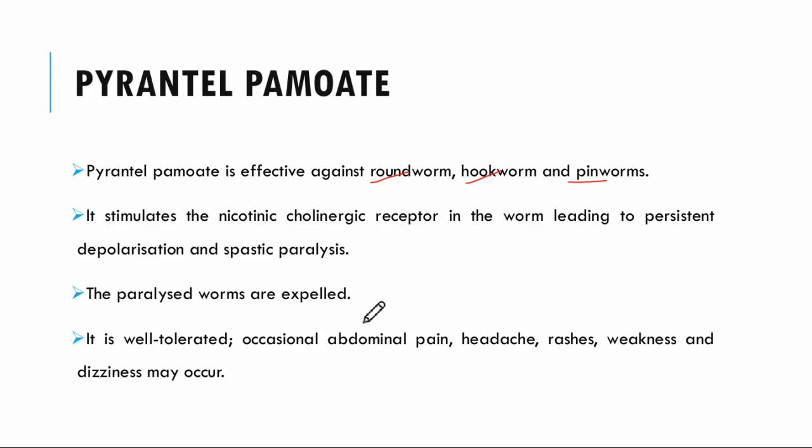The paralyzed worms are expelled. It is well tolerated. Occasionally abdominal pain, nausea, vomiting, headache, rashes, weakness, and dizziness may occur as adverse effects.